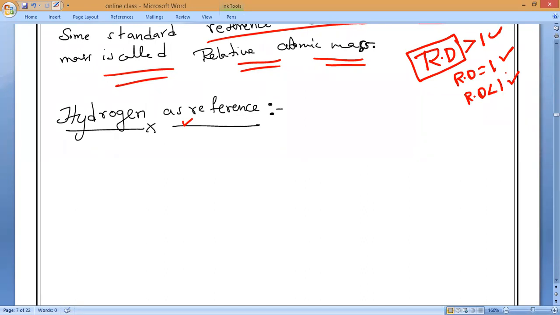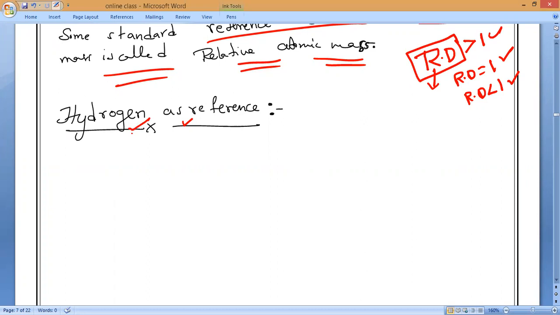So this relative atomic mass is similar to the relative density of a substance, which means it is compared with some other substance. Relative density, we are comparing the density of a substance with water. Same way here, the mass of any atom is what we call atomic mass. The atomic mass of any atom, we are comparing with the mass of which element?